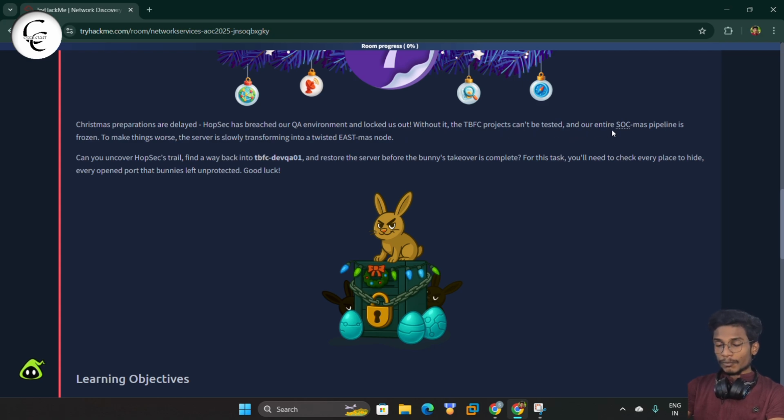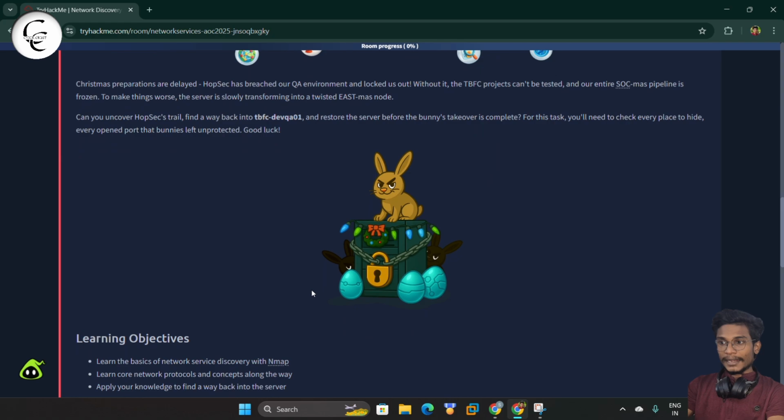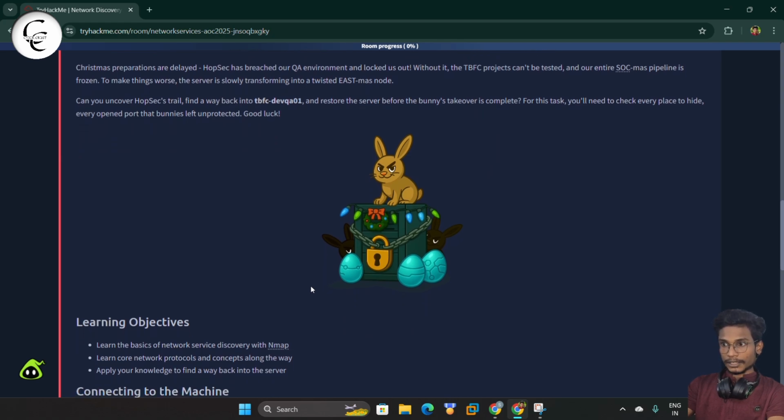So in this room we have to do the network discovery, and we will use the Nmap tool to look for the open ports. And guys, in this room our task is to get into the breached server, and we have to solve all those problems, and we have to repair our own server, that is the TBFC server.